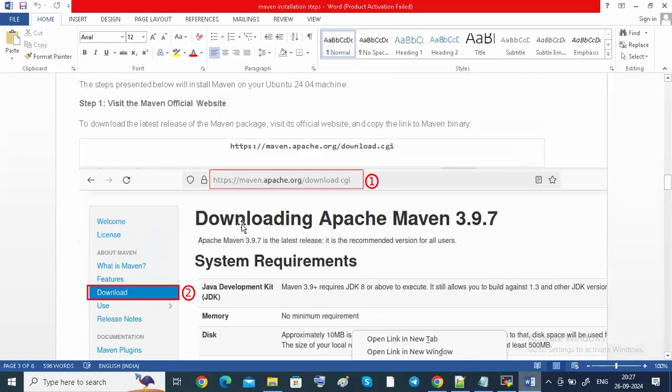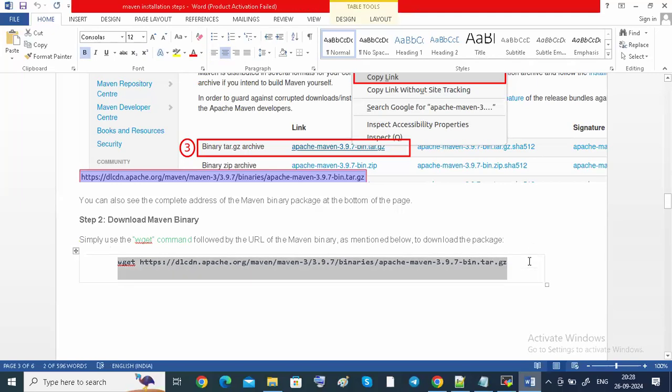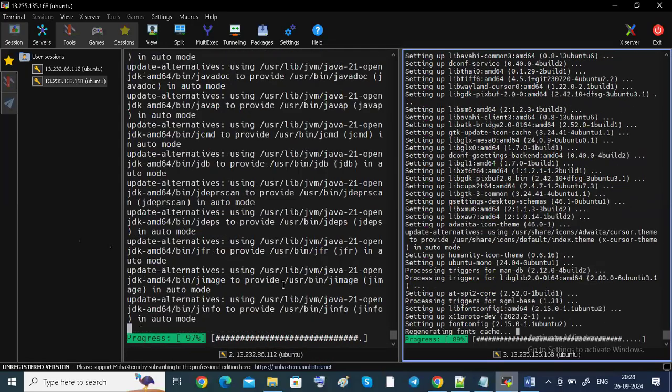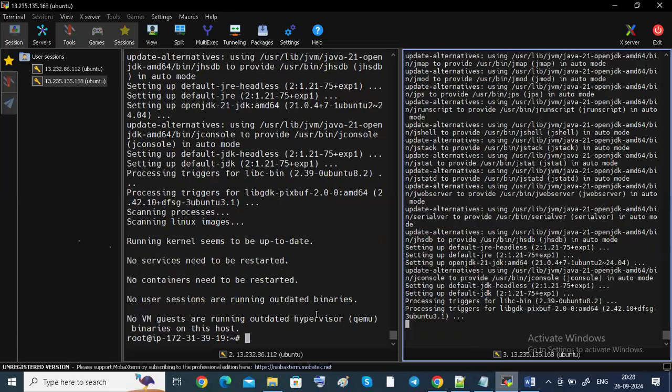So we have to download Apache Maven from the official website, guys. Okay, this is the thing. I'm going to copy this and install it here. Now it is installing this thing. Java is installing, guys. Okay. So I want to see the Java version.